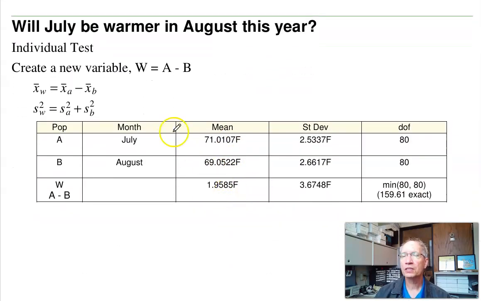So since this is an individual, I don't divide the variance by the sample size. I just calculate a new variable w, this a minus b. When I do that, I take the difference in the means. The difference in the mean is 1.95. I add the variance. Again, you don't subtract, you add.